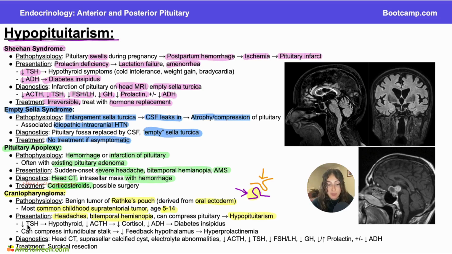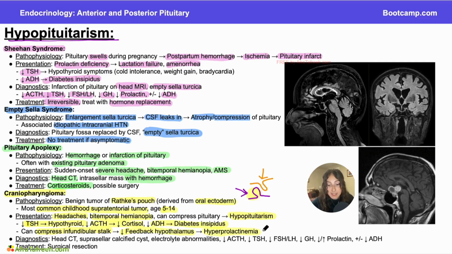And when we have hypopituitarism, that's going to present with all the symptoms of hypopituitarism, like decreased TSH leading to hypothyroid, low ACTH leading to low cortisol, antidiuretic hormone being low leading to diabetes insipidus, things like that. But I do want to clarify that craniopharyngioma does not always lead to hypopituitarism. Because this craniopharyngioma can compress the infundibular stalk instead of just the pituitary itself. Remember that infundibular stalk is what is going to connect our hypothalamus to our pituitary, so kind of that highway of communication. This can lead to decreased feedback to the hypothalamus, which in turn can lead to hyperprolactinemia.